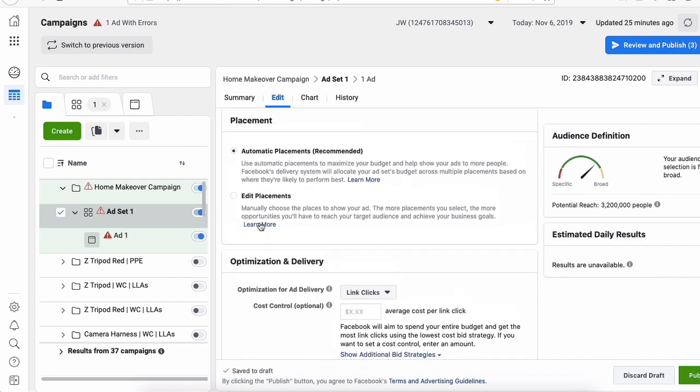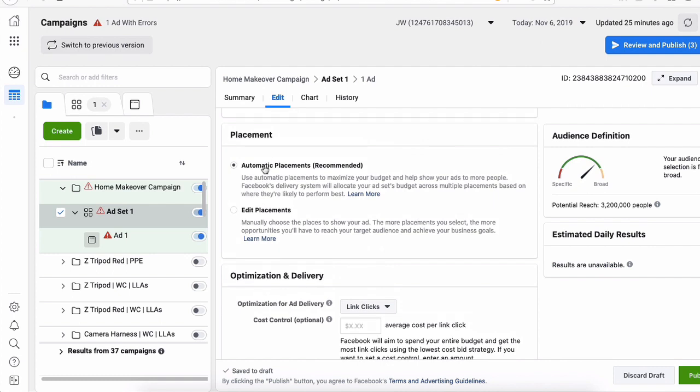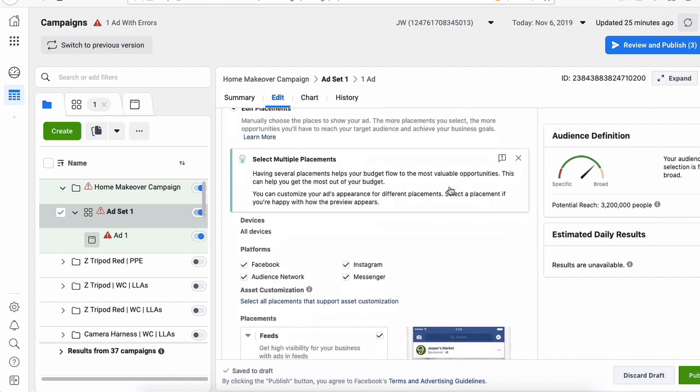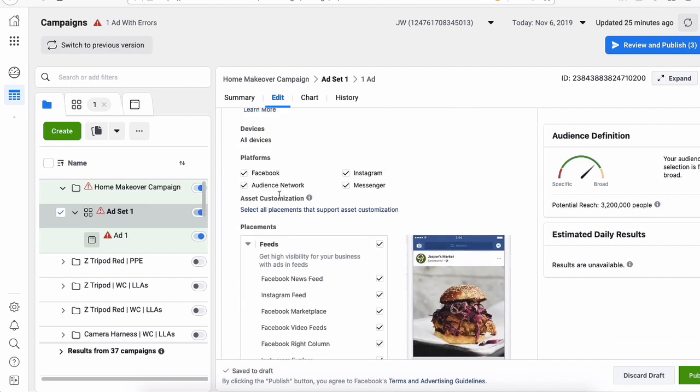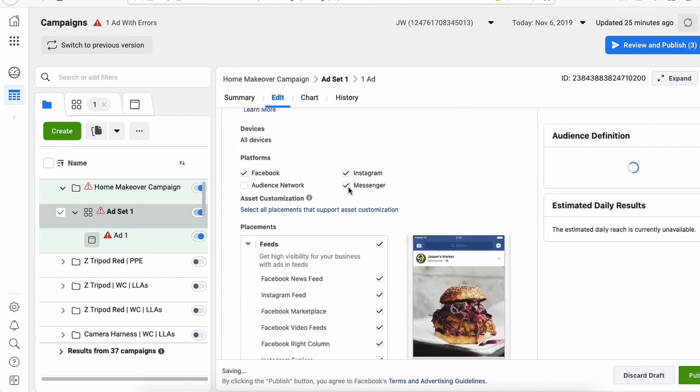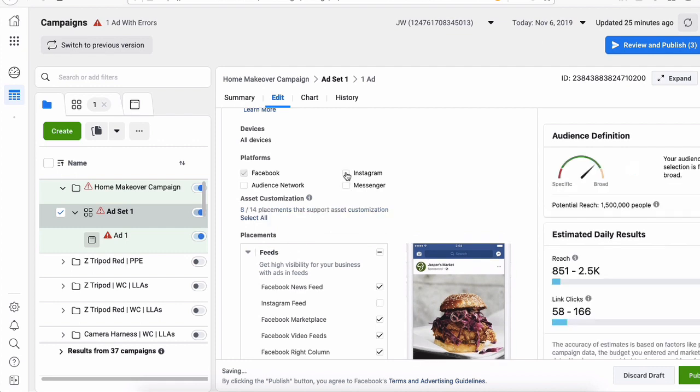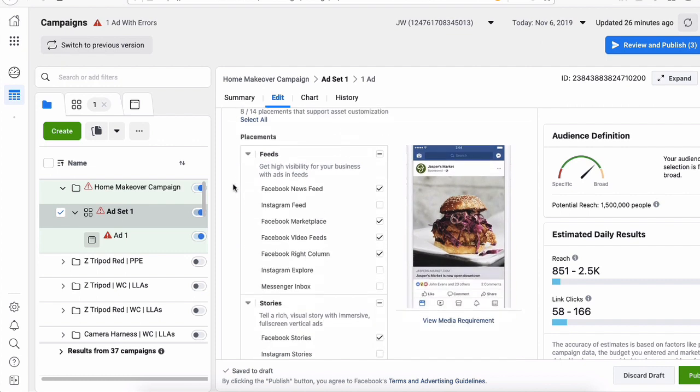So let's go down. Next, we have placements. Basically, where do you want the ad to be placed? I don't really use Audience Network. I don't use Messenger. I also don't do Instagram, because for this campaign I think Instagram is mostly for a younger audience. I do not think the people we're looking to reach are going to be on Instagram, but you can definitely use it if you want. So for the purpose of this tutorial, we're just going to use Facebook.